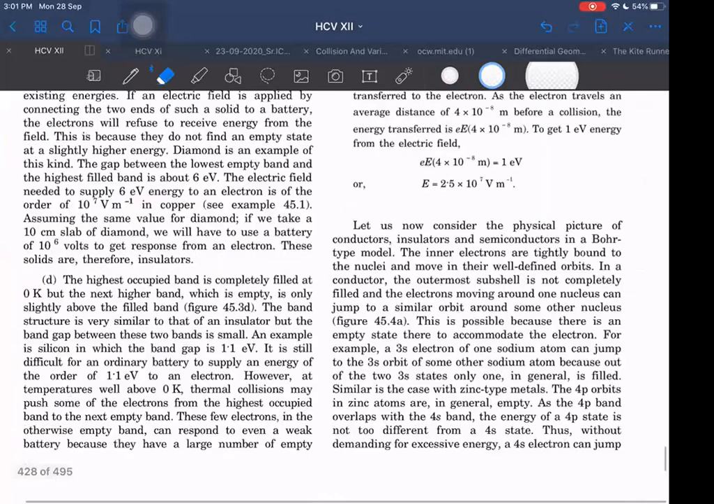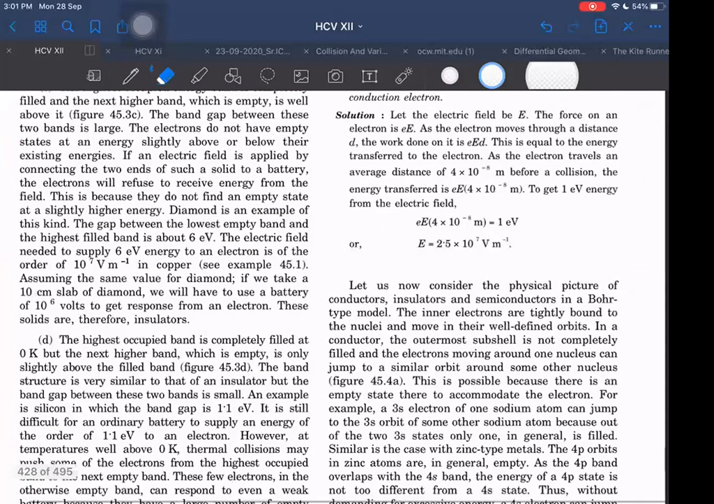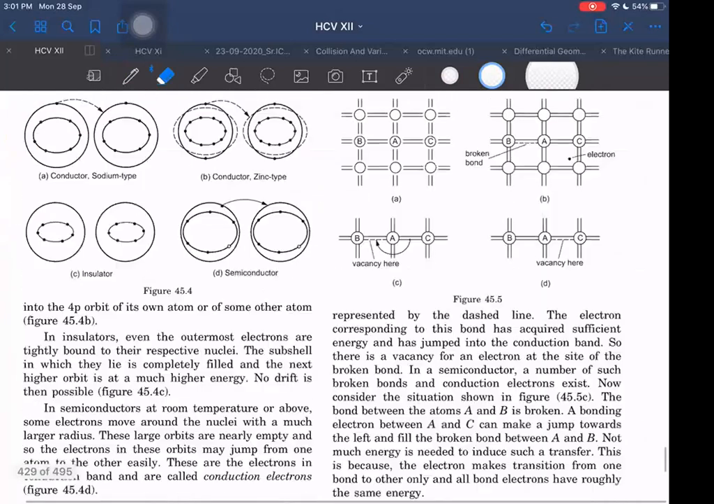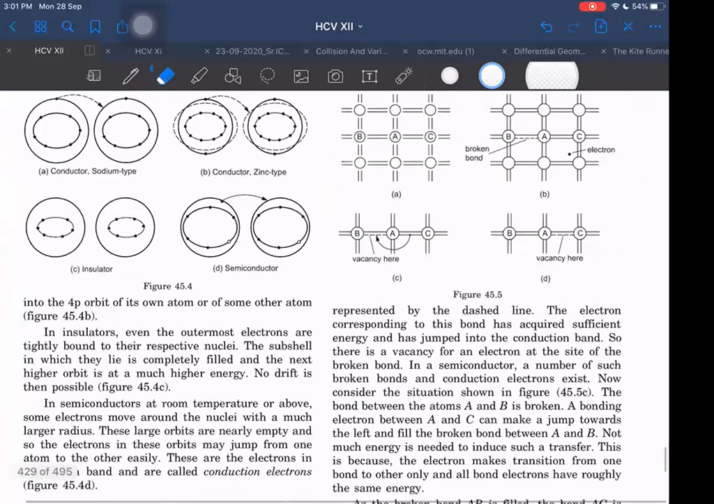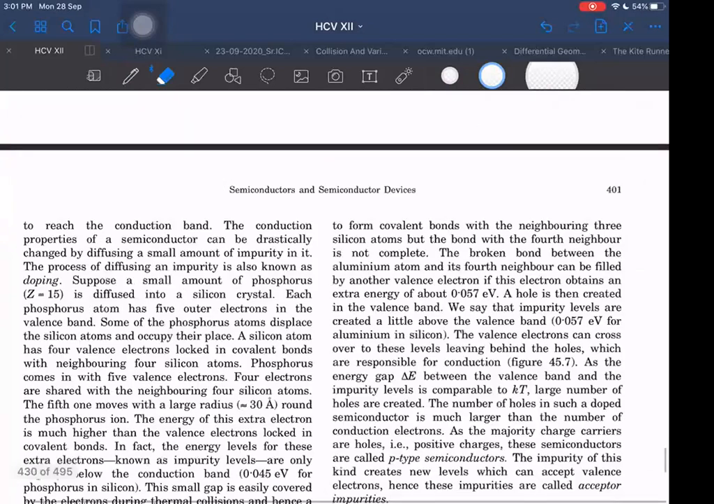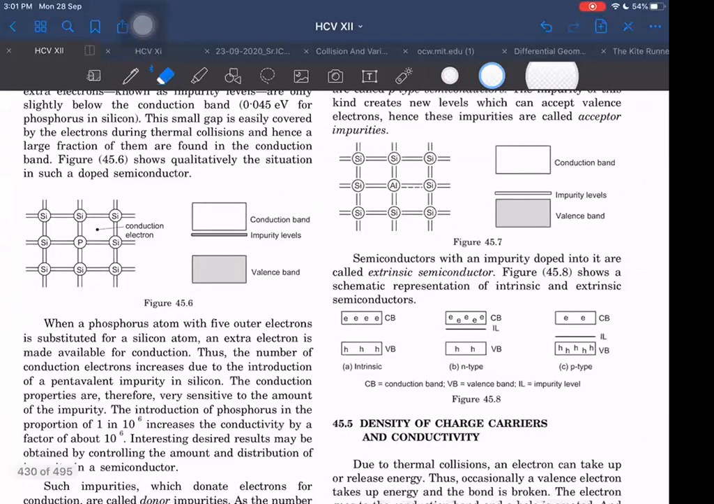Next, the others are simple cases. You can read this also. Fine. Next we have... right. These things you know already. P-type, N-type semiconductors. This is the interesting part here now. What happens when we add the impurity?